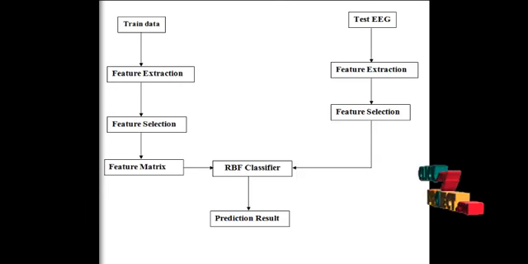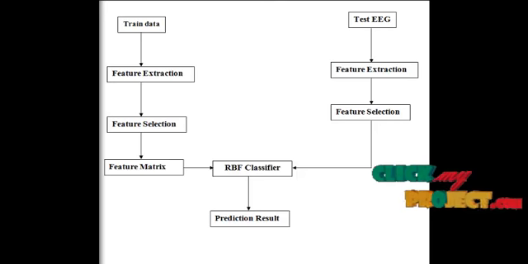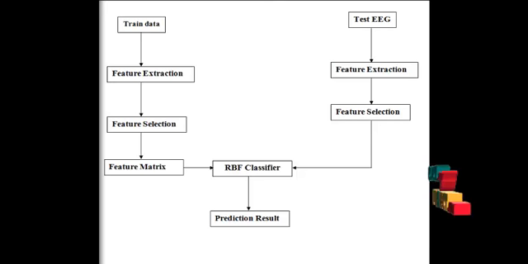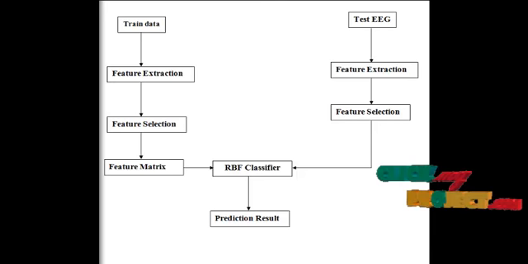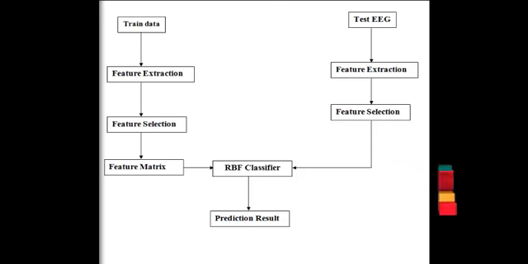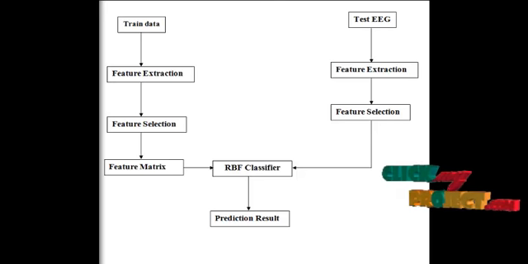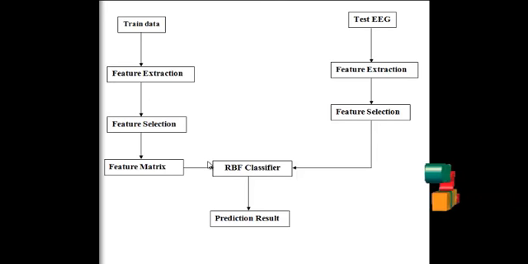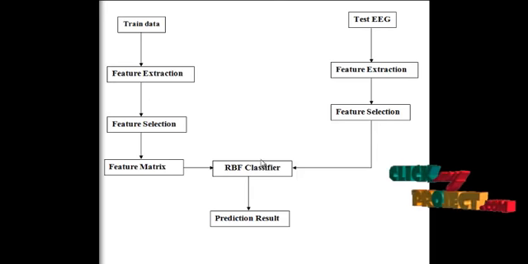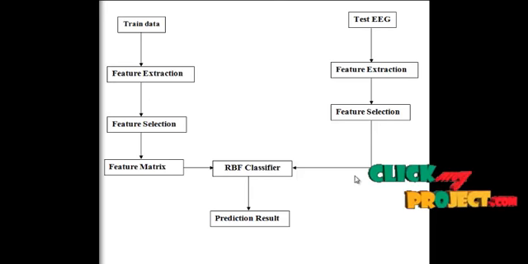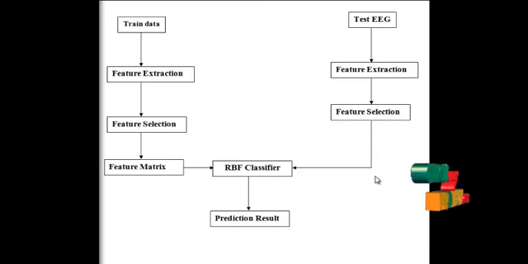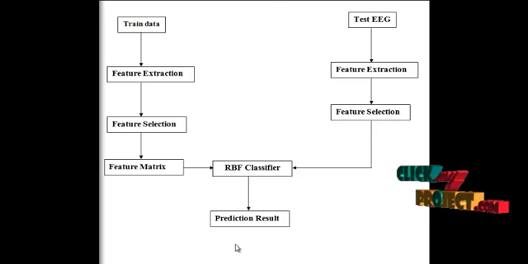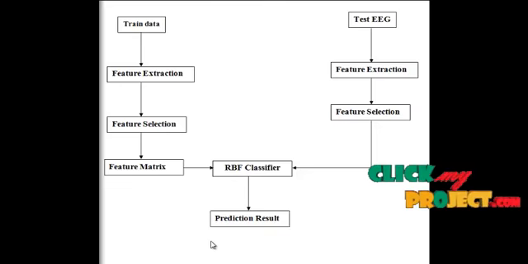In the RBF classifier, the radial basis function appears. We need to specify the Gaussian unit activation function, the number of processing units, a criterion for modeling a given task, and a training algorithm for finding the parameters of the network. The hidden layer is used to train the RBF classifier by using the train data, and then the train data is compared to the test EEG signal to give the result. The test EEG signal is normal or abnormal. It is the prediction result.